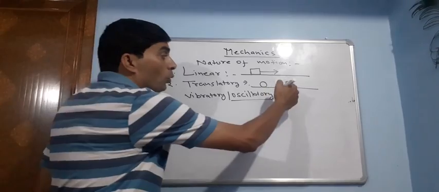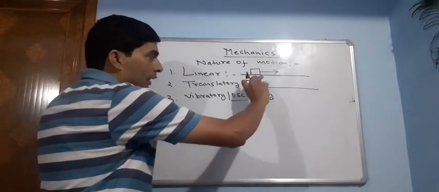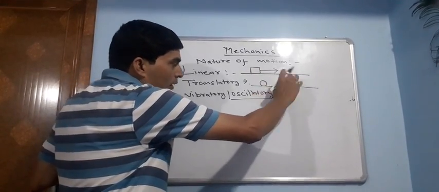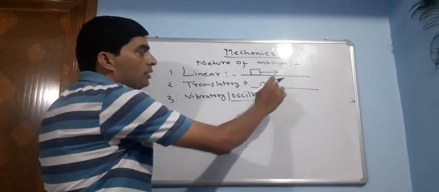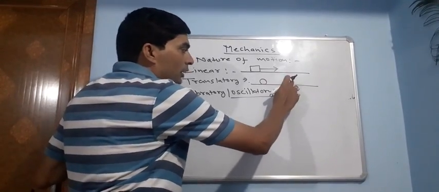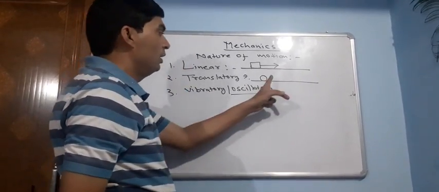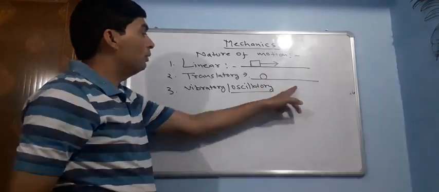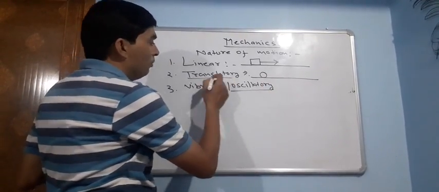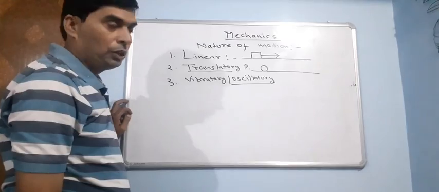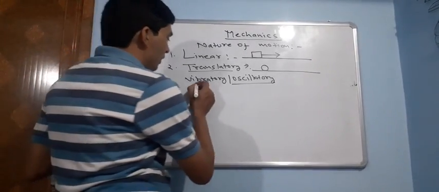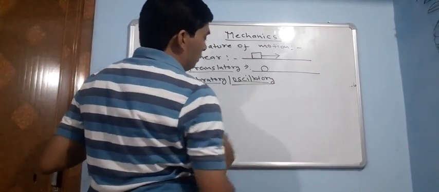A ball is rolling on the surface. Here each and every part at a certain instant of time comes in contact with the surface. That means all parts are involved in the motion, and such type of motion is termed as translatory motion. Next is vibratory motion or oscillatory motion.